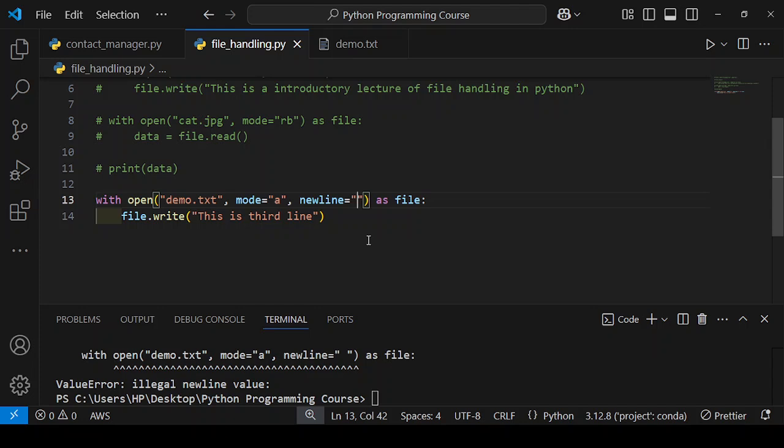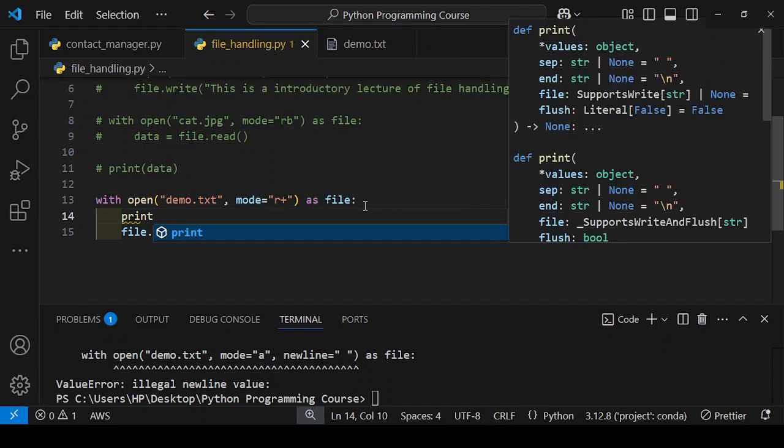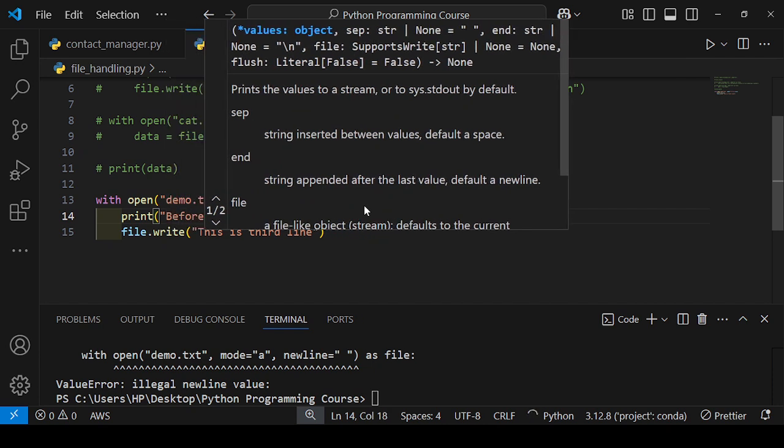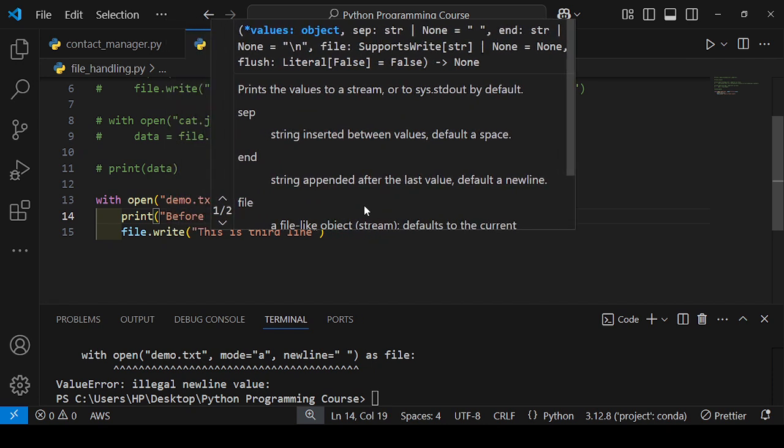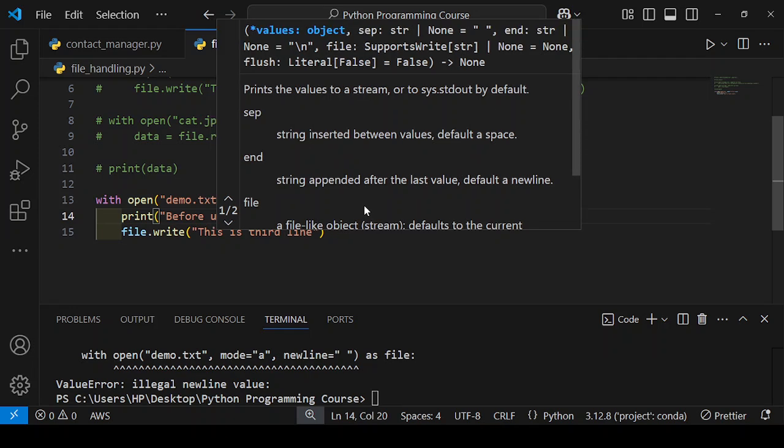Okay, so we have seen write mode, read mode, and append mode. If you want to use the r+ mode, what happens in r+ mode is we are reading and updating the content. Let's see. Here I will write r+. What I will do here is write print, first I will write read before update, because we are reading the content and updating the content.